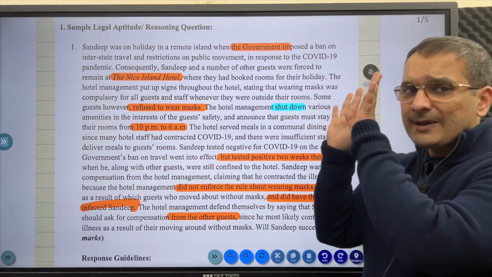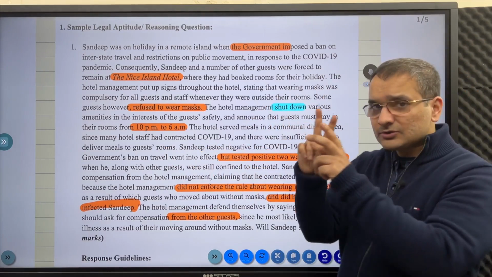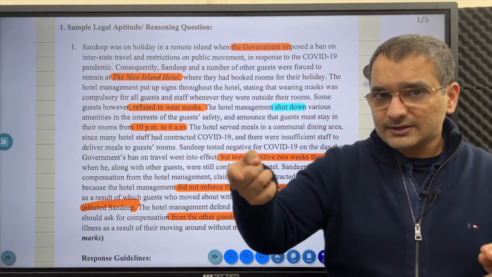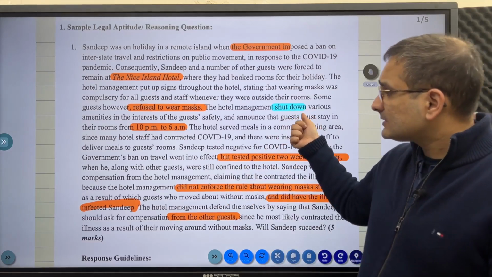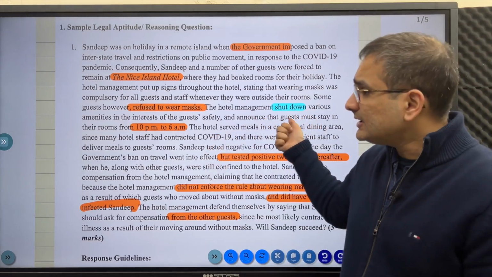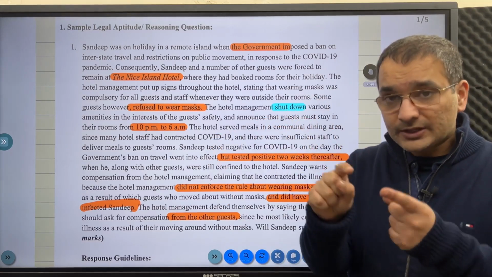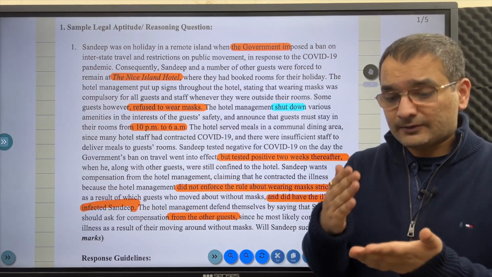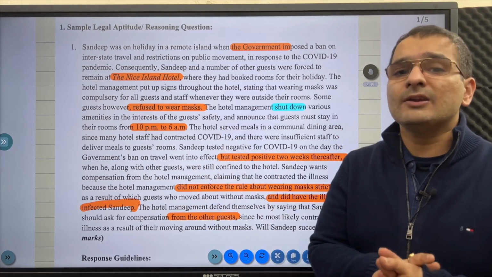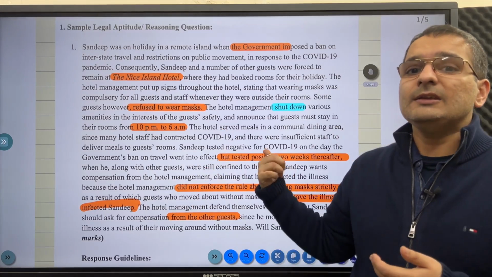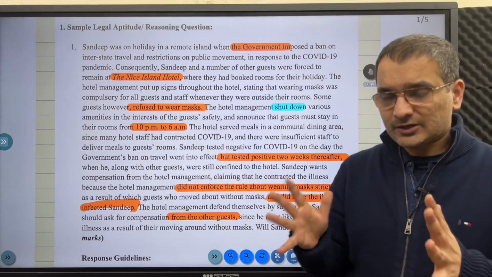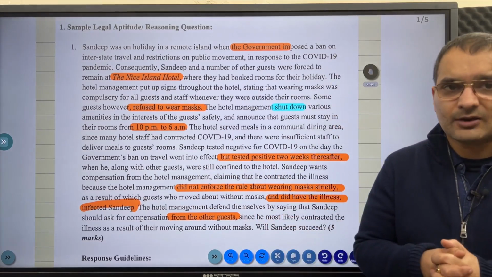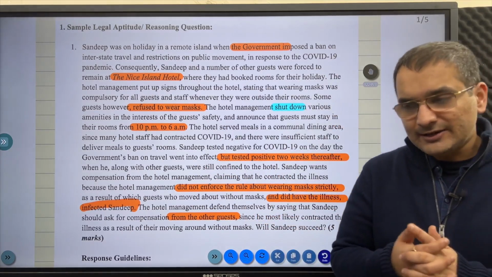So if I want to fix the liability on the hotel, I will use 2 points mainly to lead to a conclusion that Sandeep will succeed here, because you served us food in a communal dining hall and therefore enabling the virus to spread faster, and you did not implement the mask mandate very, very strictly. All right. So yeah, that's how you're going to be tackling out the legal reasoning section.